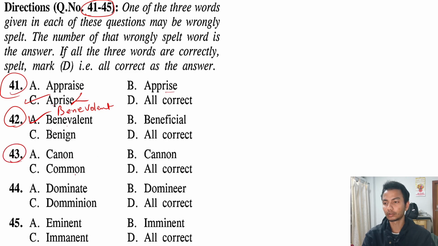Next, question number 43. Canon, cannon, and common. Here all these three options are correct. So that's why D is the correct answer, all correct. Let me tell you the meaning of each of these words. Canon is a set of rules. Cannon is a big gun on a ship or something.